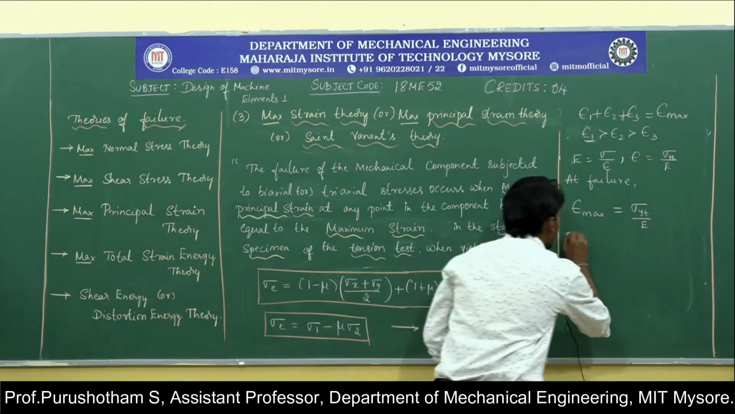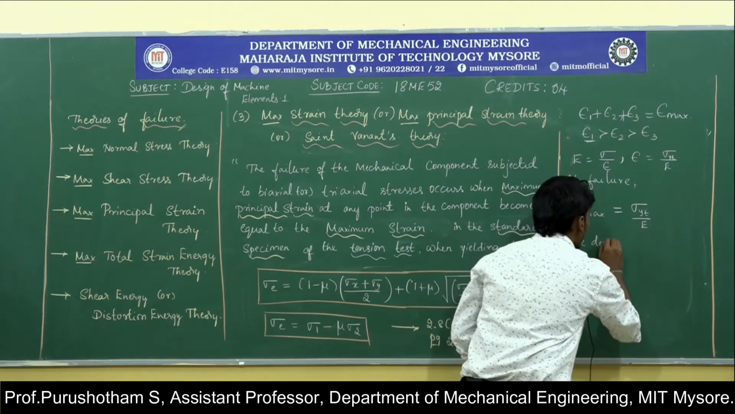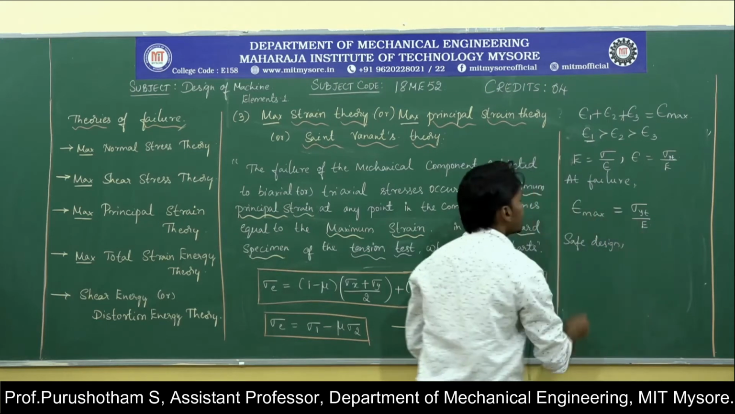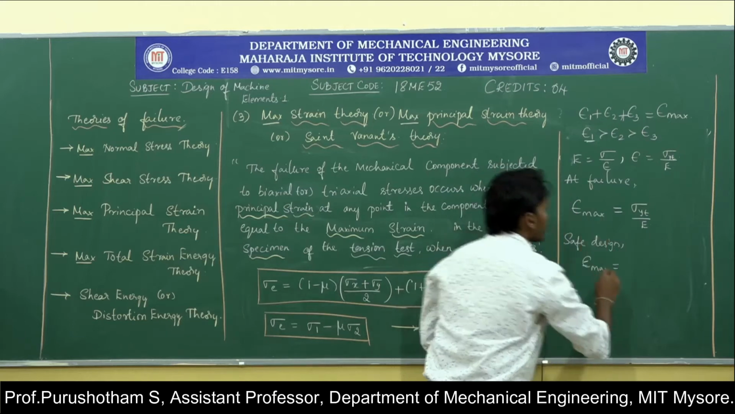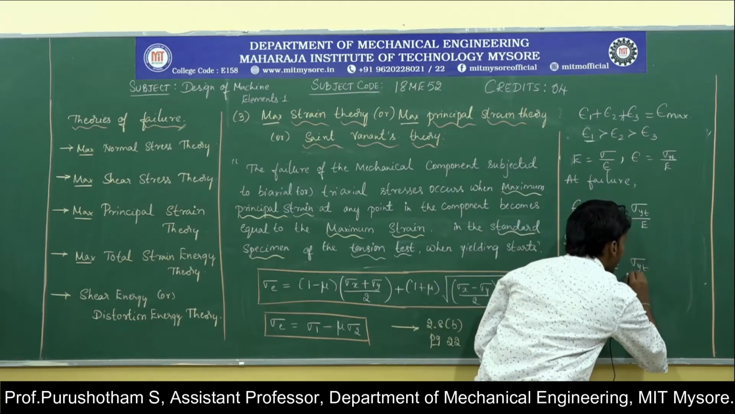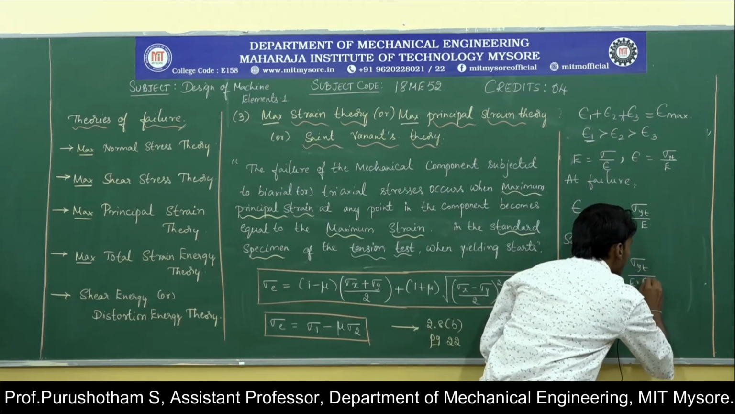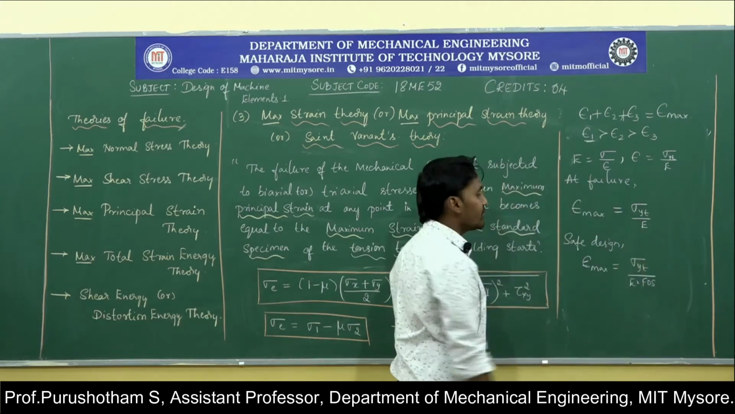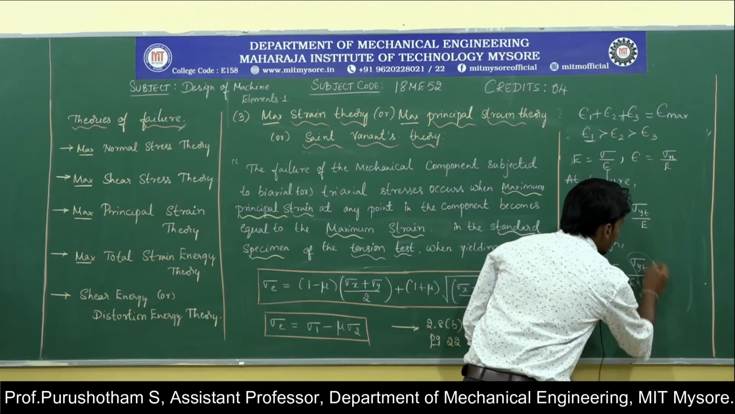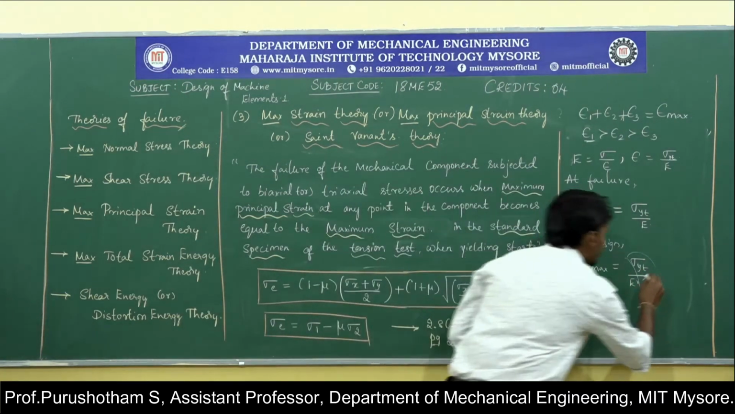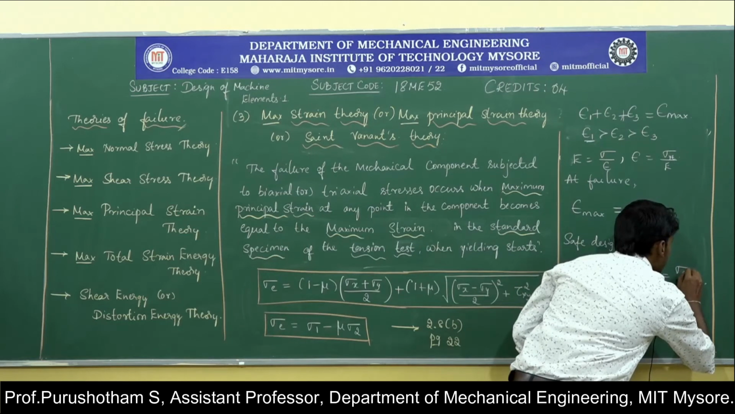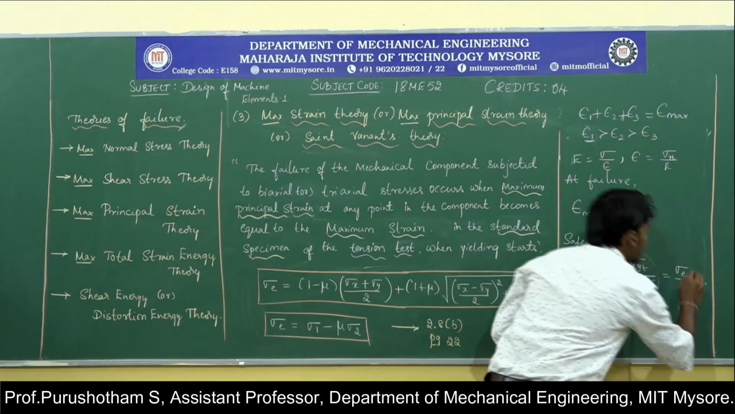So for safe design, I am going to consider the factor of safety. That is given by epsilon max equal to sigma yt by E into FOS, that is factor of safety. As we know, sigma yt by FOS is the allowable stress or equivalent stress, and I am going to take this as sigma E by Young's modulus.